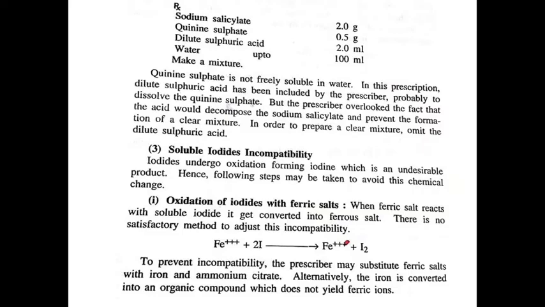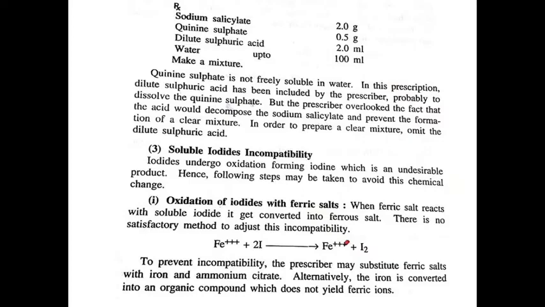Next type of chemical incompatibility includes soluble iodides incompatibility. Iodides undergo oxidation forming iodine, which is an undesirable product. So the following steps may be taken to avoid this chemical change. First example, oxidation of iodides with ferric salts.